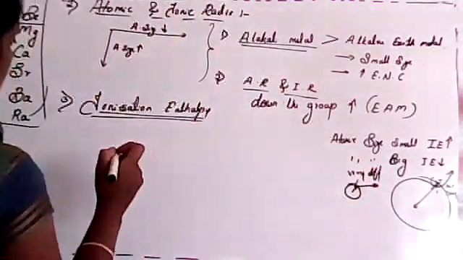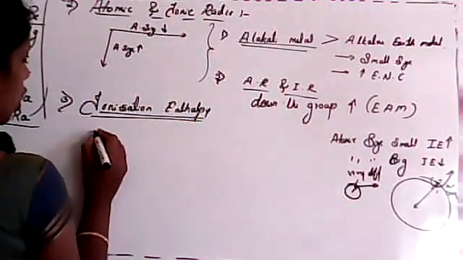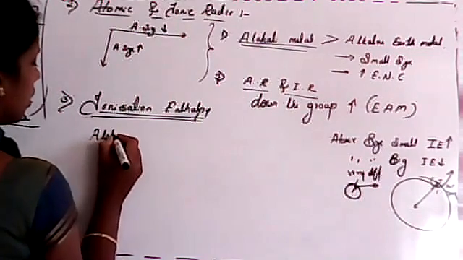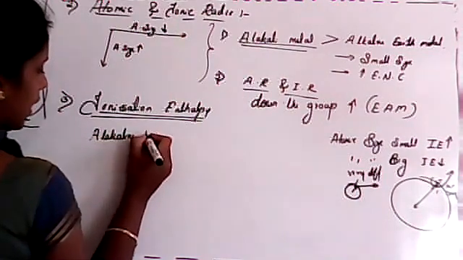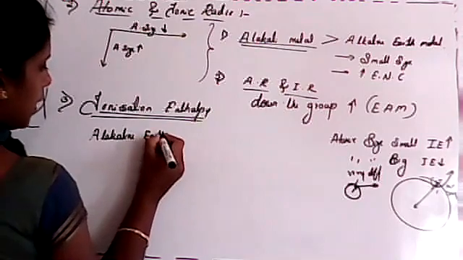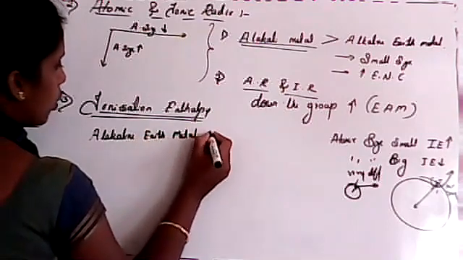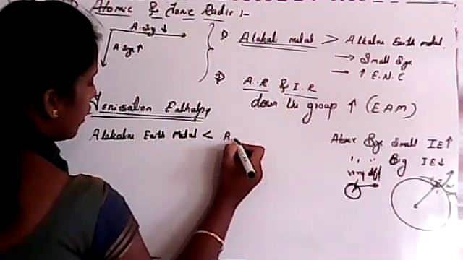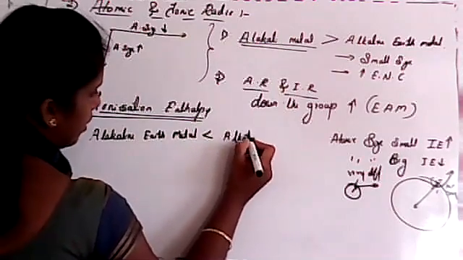So that's why the ionization enthalpy of alkaline earth metal is very high when we compare it with alkali metal.